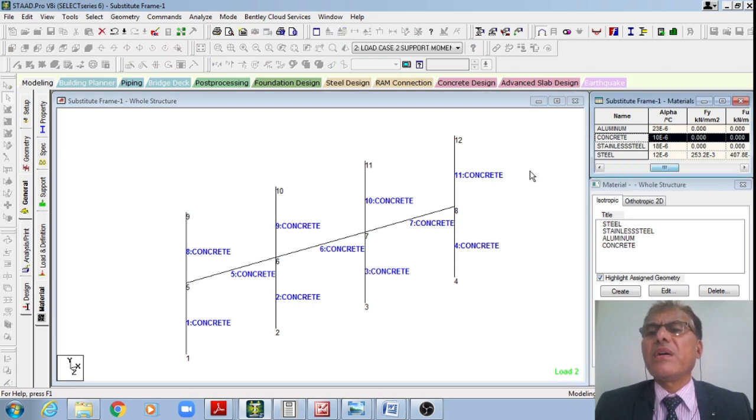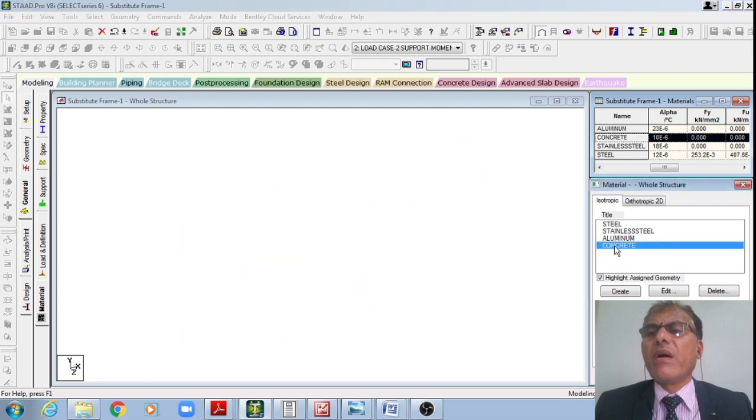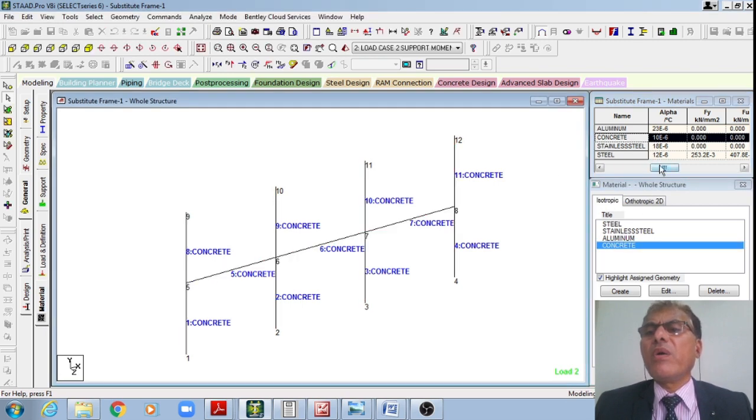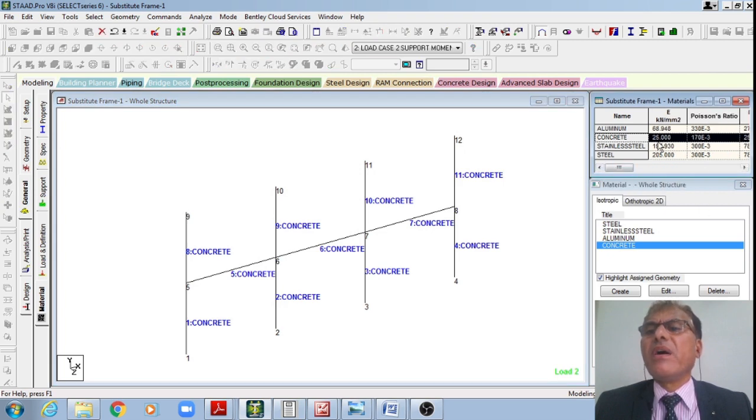Now you can see that for this concrete I have Young's modulus equal to 25 kilonewton per mm square, like that. Poisson's ratio 0.17 and other values are defined.